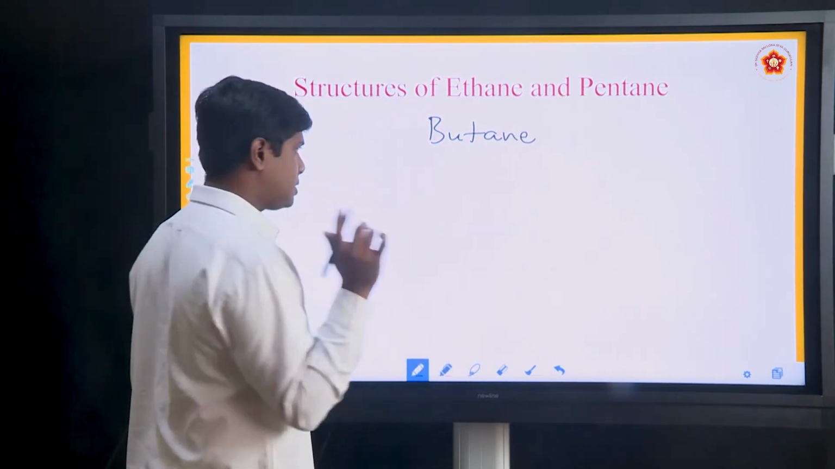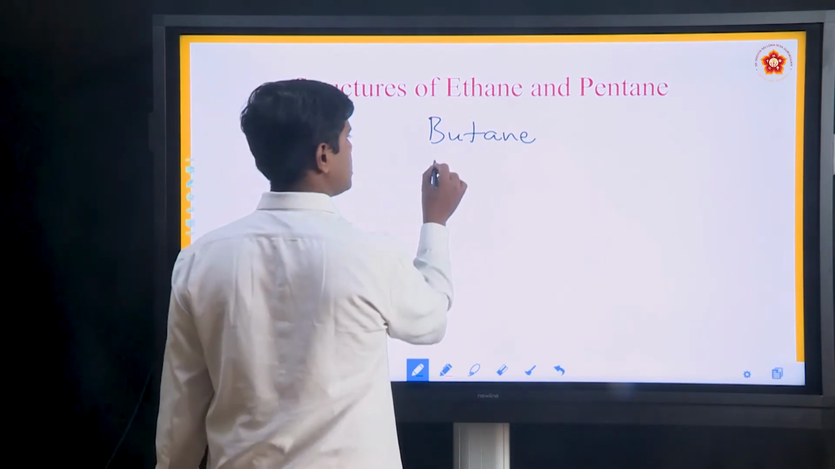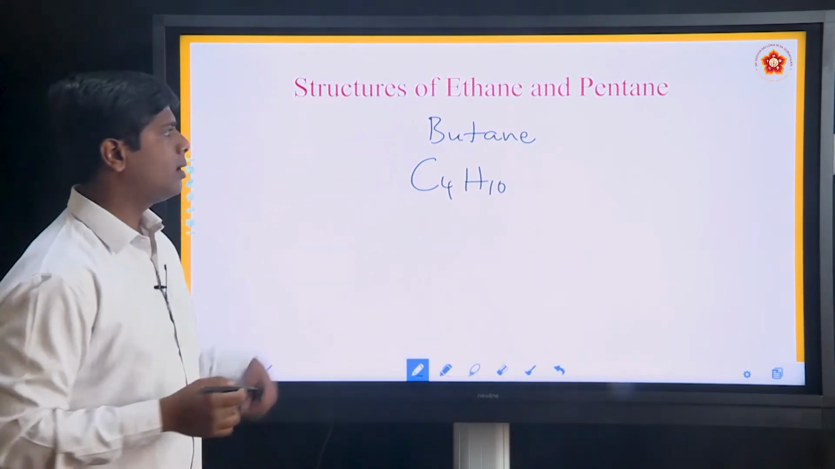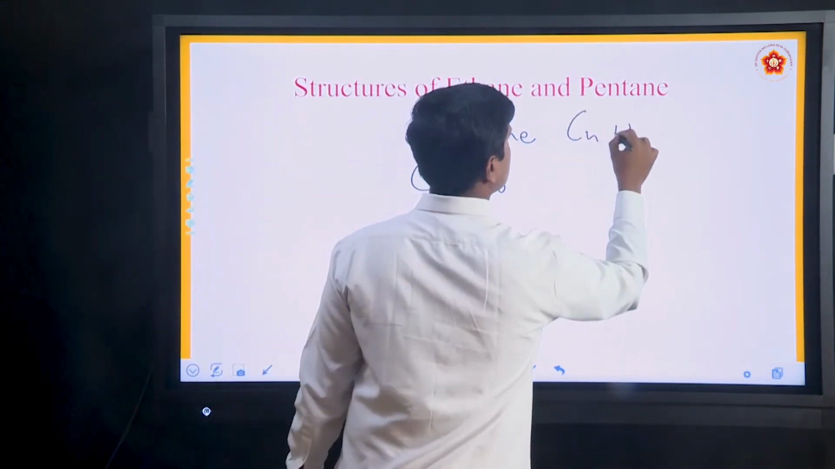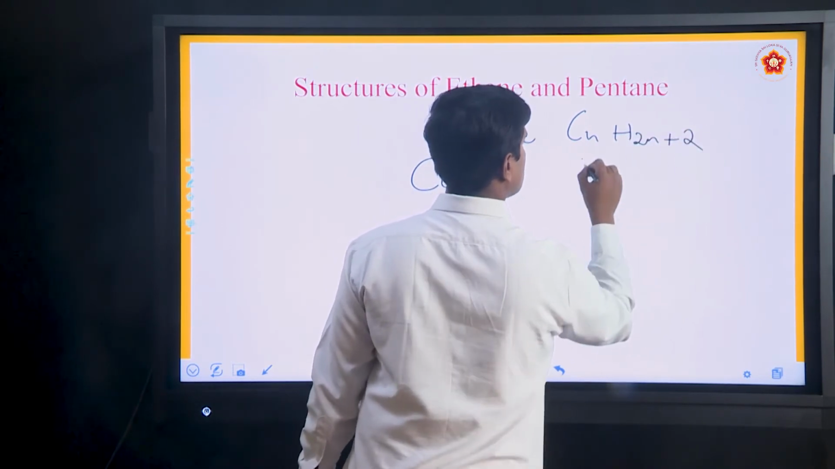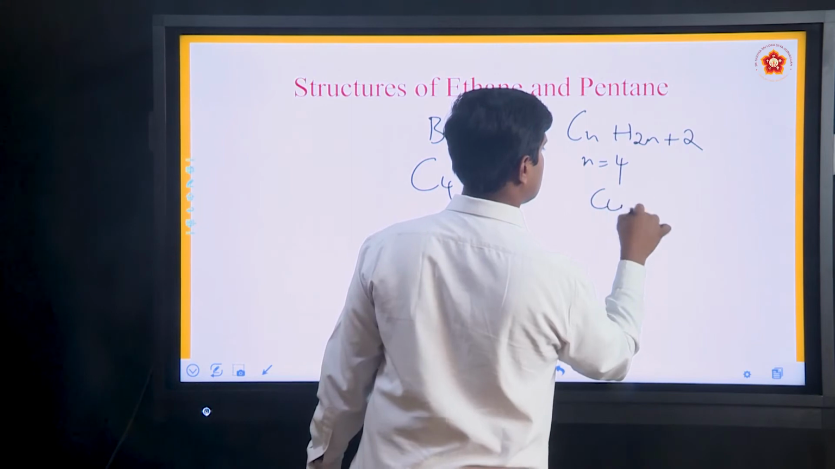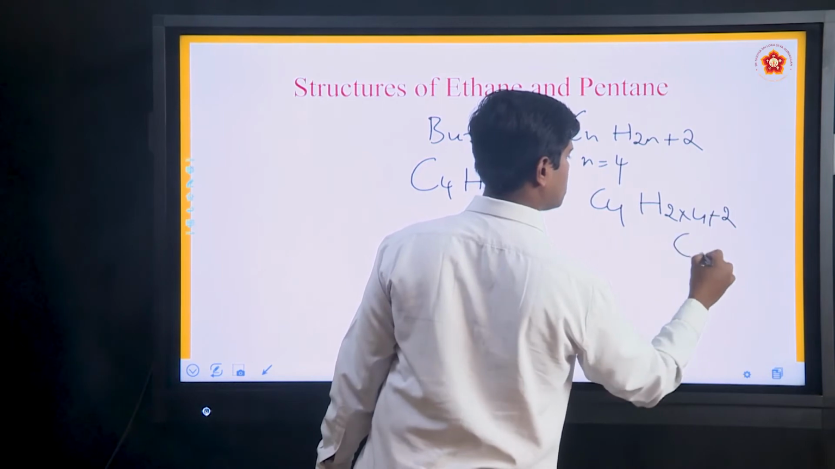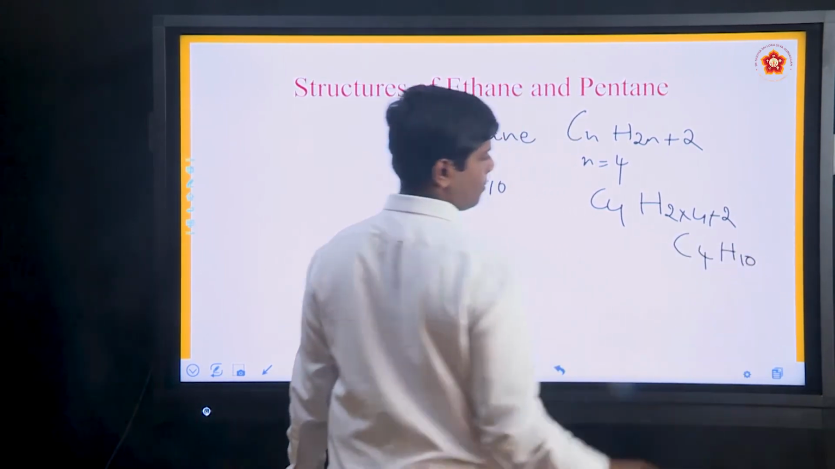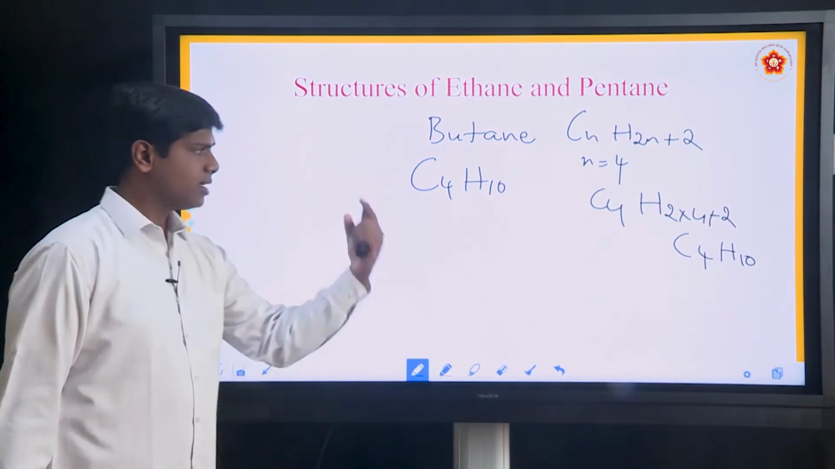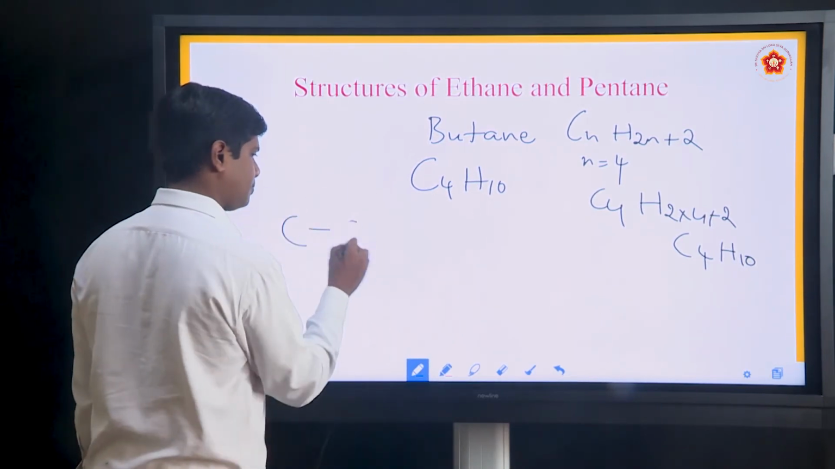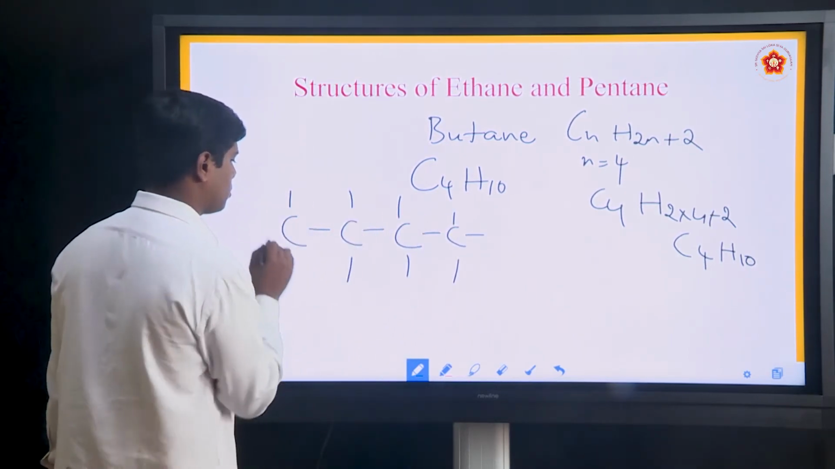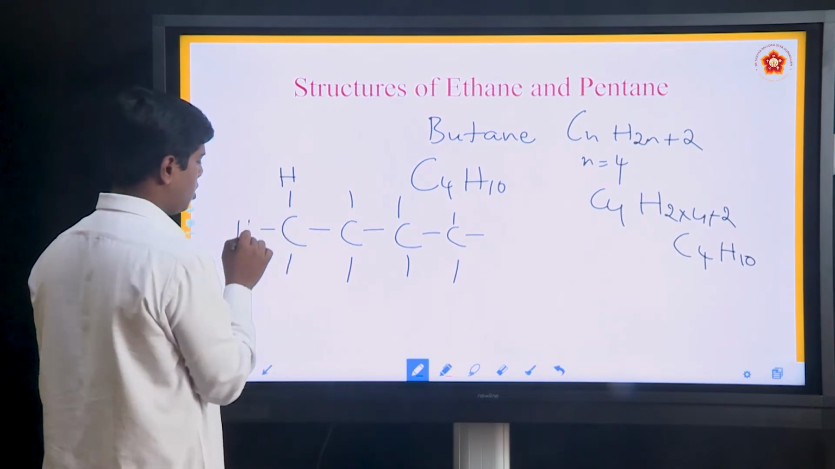The root word but means 4 carbon atoms. Before that, CnH2n+2, n is equal to 4. C4H(2 into 4 plus 2), that is C4H10. Write the structure. Good. This is the structure of butane.